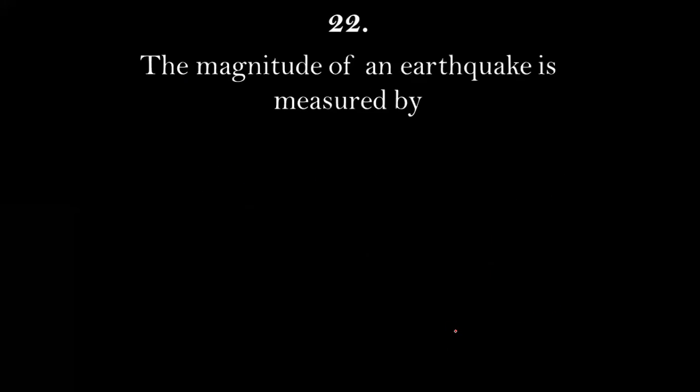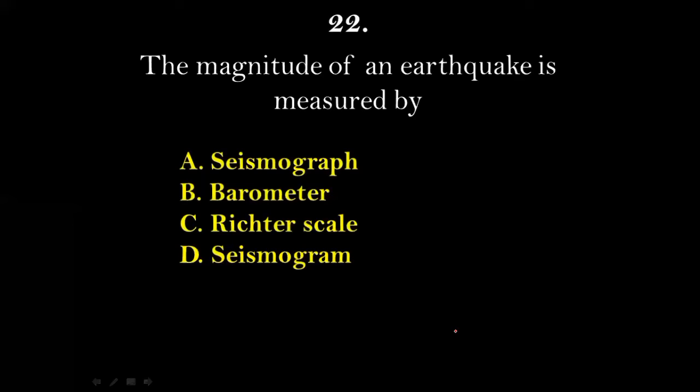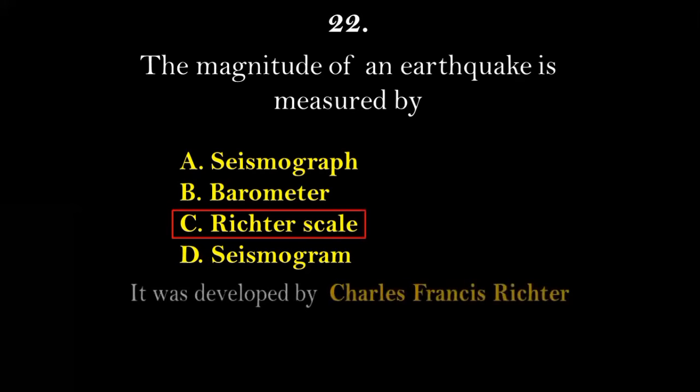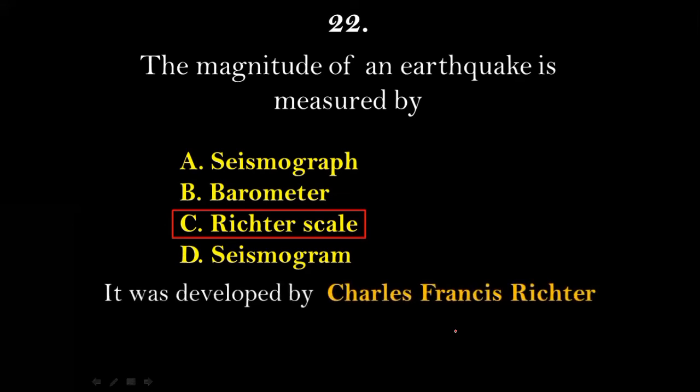Question number 22. The magnitude of an earthquake is measured by which instrument? Seismograph, barometer, Richter scale, or seismogram? This is a very common question. The right answer for this will be option number C, that is Richter scale. It was developed by Charles Francis Richter, and the name Richter scale was given after the name of Charles Francis Richter. It was developed in the year 1935.